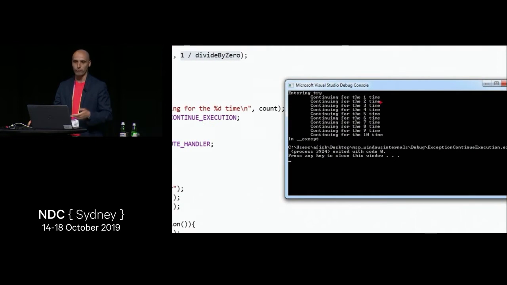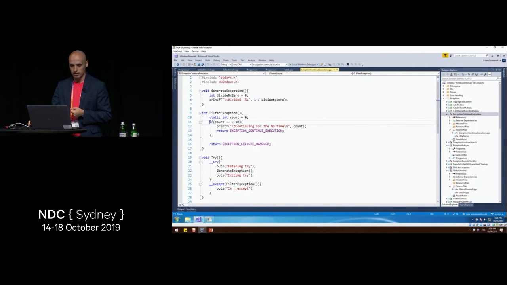So we do continue for the first time, for the second time, for the third time. And every single time, we get the division by 0 exception. So after 10 times, we finally decide that when this if does not execute, then we tell the operating system, hey, I want to handle this exception.